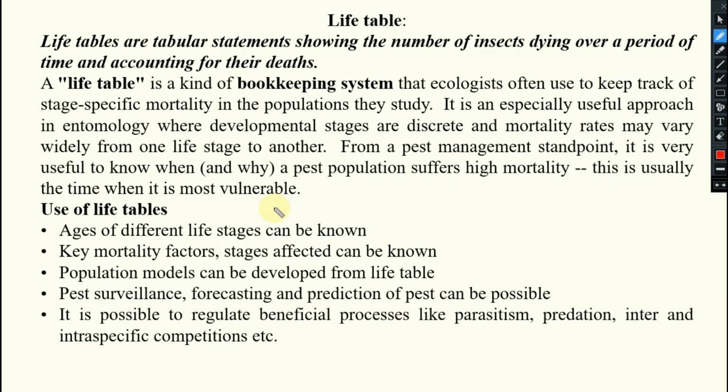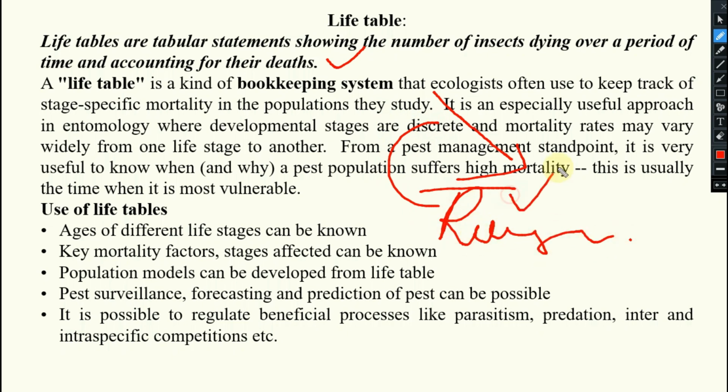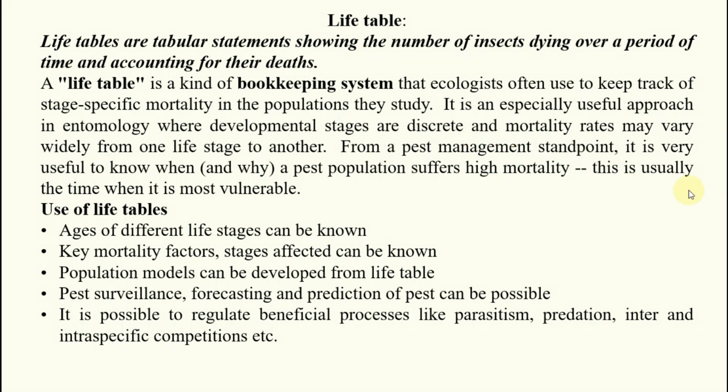Next, you see, next topic, last topic of this whole ecology syllabus, you can tell, that is a life table. Life tables are the tabular statements showing the number of insects dying over a period of time and accounting for their death. Through time, how their population is decreasing. If decreasing, then what are the reasons behind that? That in a tabular formulation is known as a life table.